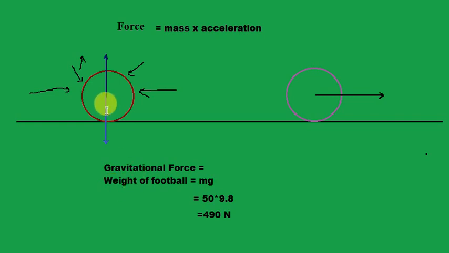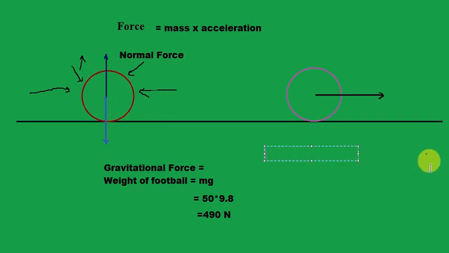So we have understood about the gravitational force, which is a weight, but there is an equal and opposite force acting on it, which is a normal force. This is called a normal force. Okay, so when the object is at rest, the net forces acting on this body are 0. Why?